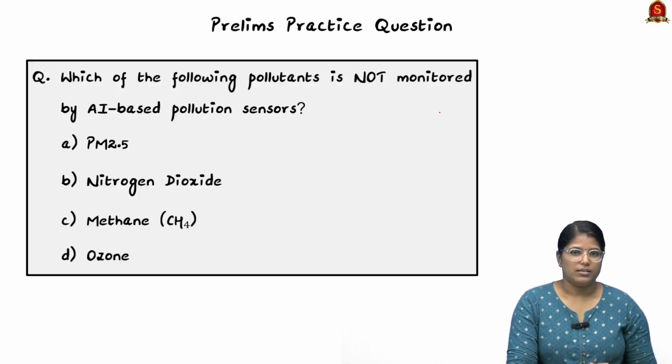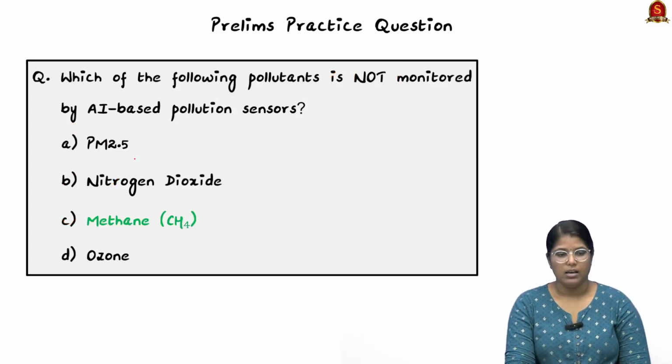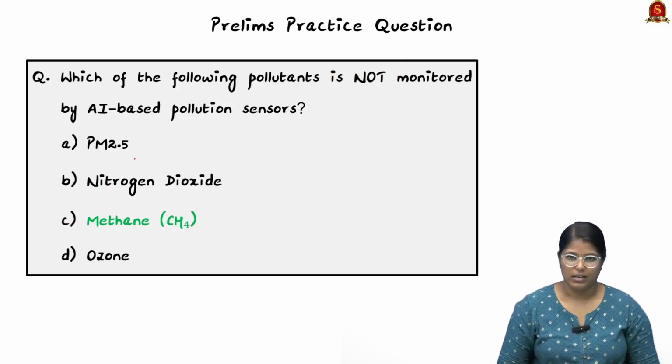Now, based on this discussion, I have a prelims question for you. Which of the following pollutants is not monitored by the AI based pollution sensor? The correct answer for this particular question is option C, methane; all the others are monitored. So with these learned points, now let us move on to the next news article discussion.